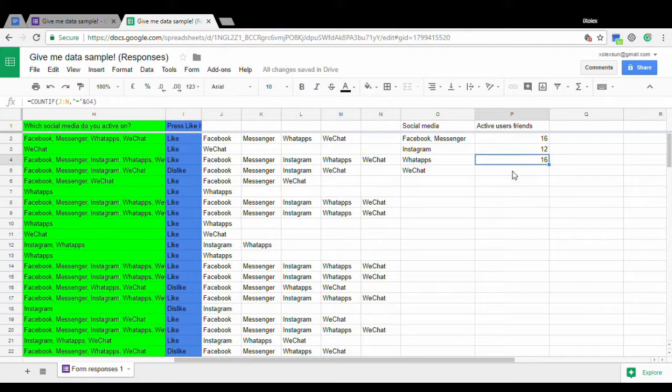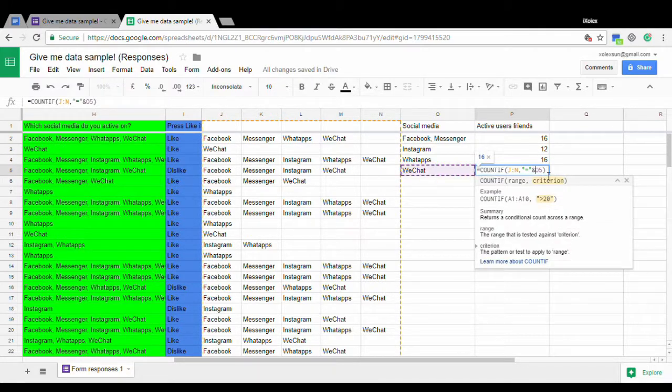And we can do the same for the widgets. If I copy and paste at the bottom, it will turn into widget. See, if I highlight this whole thing, it means equal widget. So we count from J column to N column everything that has the word widget.